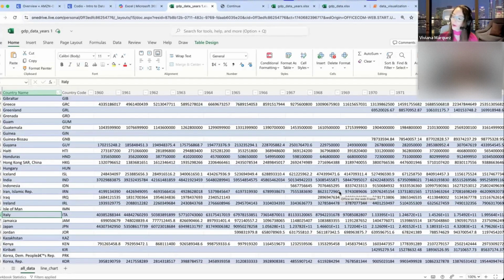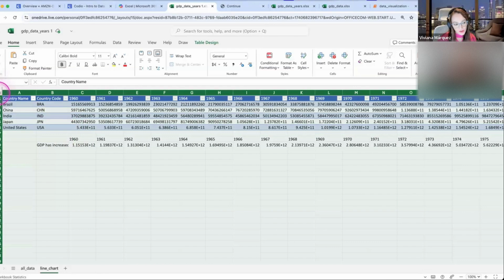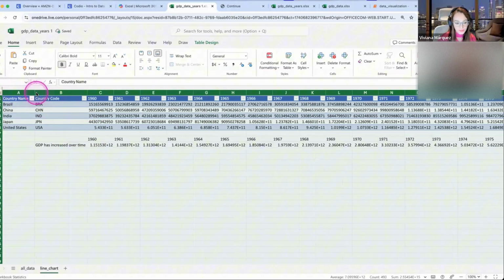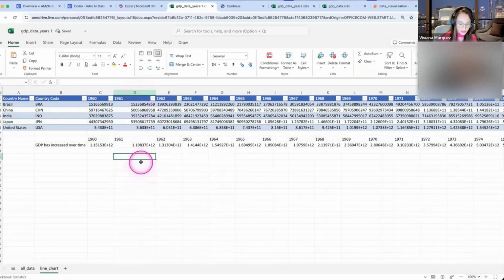So we already pre-processed the data a little bit for you, so it's easier for you to create the line chart. So go on the line chart tab here to the bottom. So not all data, line chart. So you have fewer data that you can work with. So in here, same thing. I like to click here all the way to the corner and then between 2 columns, double click. So you can see all the numbers.